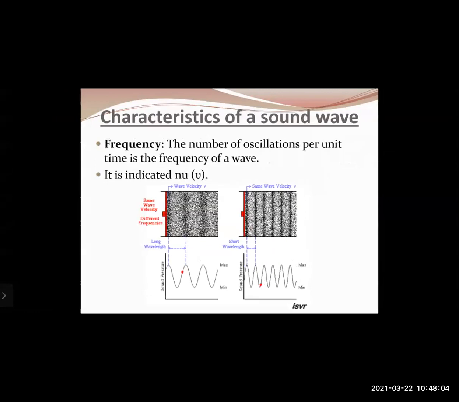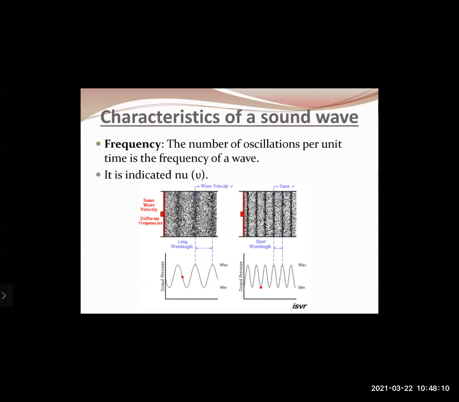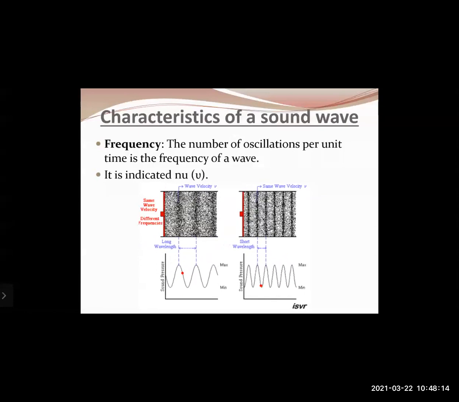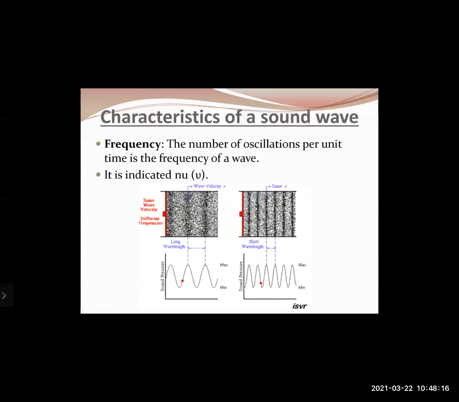For a given particular sound wave, wavelength is fixed, that is, it is a constant. Okay, then let us study the next characteristic, that is the frequency. Frequency, the number of oscillations per unit time, is the frequency of the wave. That means the number of vibrations, that means the number of compressions that pass a given point in 1 second.